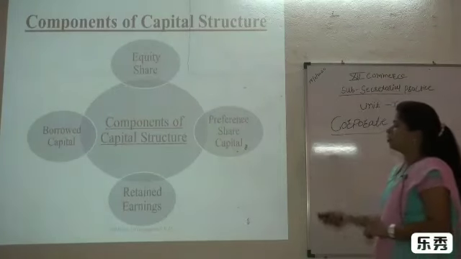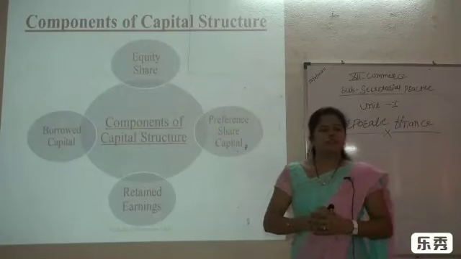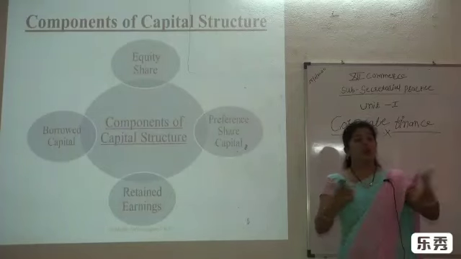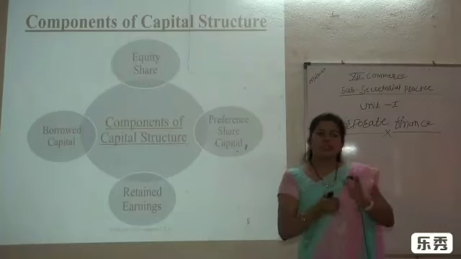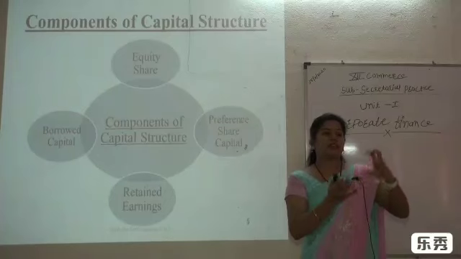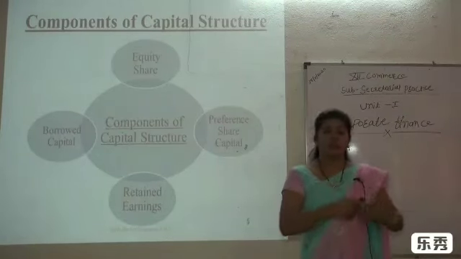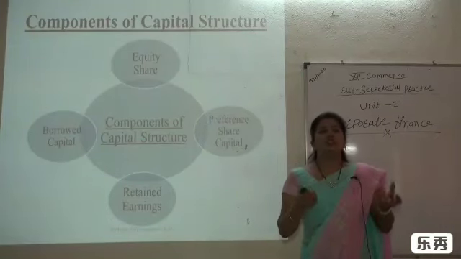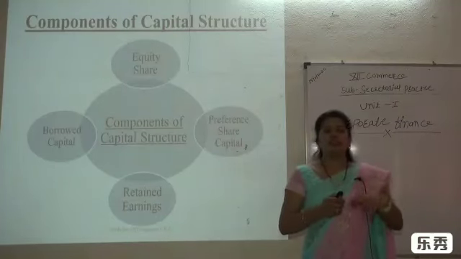Then next is retained earnings. In every company, just like in our family, we do not spend the whole earning on monthly expenses. Our parents keep some part of the earning aside in the bank, in the form of insurance and gold loan, for future anticipation, because in future any problem or risk may arise. At that time that fund can be utilized for good events or bad events.